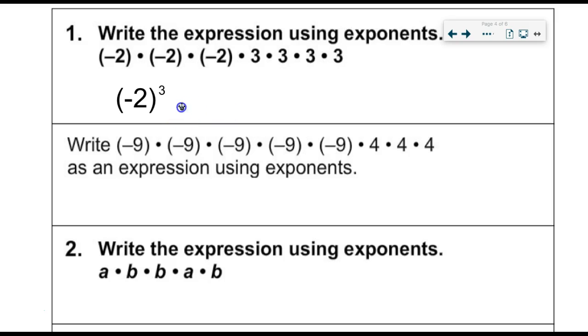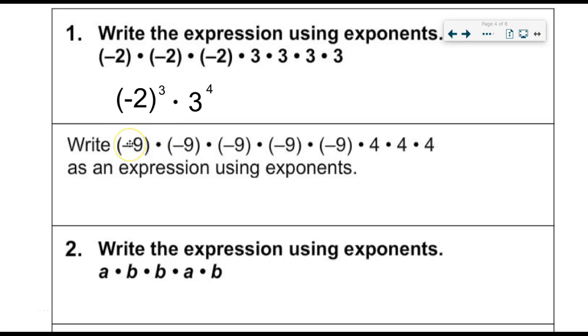That's awesome. And then how many 3's are there? 1, 2, 3, 4. So times 3 to the 4th power. So 3 to the power of 4. And shrink that down a little bit. Throw that up top, and we're done. So negative 2 to the 3rd times 3 to the 4th. That would be the expression in exponents. It's not asking for an answer. Please don't give one. You don't have to simplify it just yet. This is your final answer right here, because you're using exponents to write that expression.